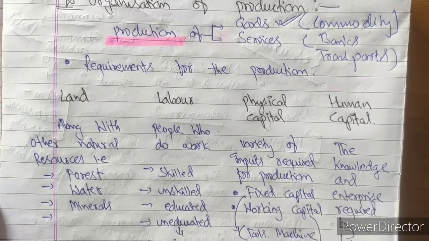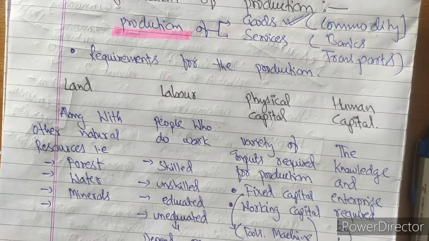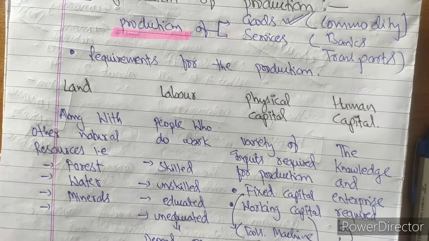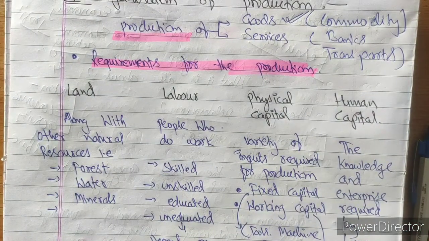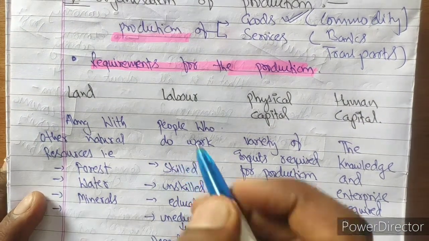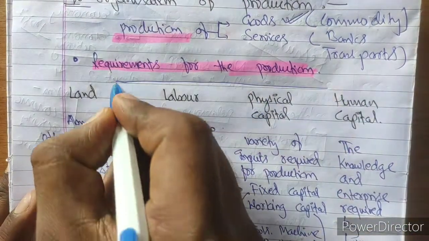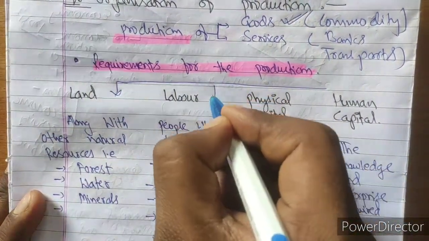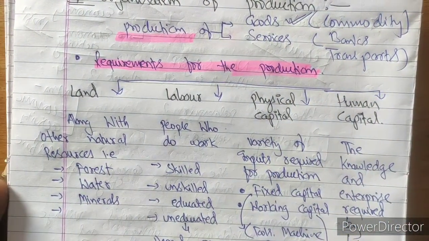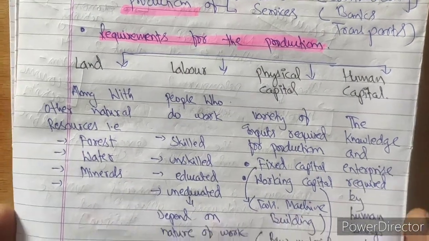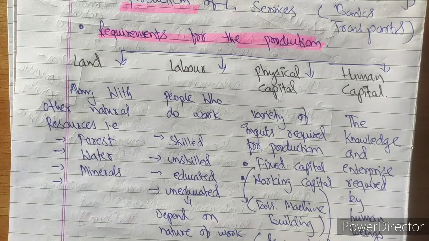Okay, then the requirements for production. Production will not happen automatically. It is not easy to convert raw material into goods and commodities. There are certain major requirements of production, divided into four parts. The first is land, second is labor, third is physical capital, and fourth is human capital. I hope you are getting me. The requirements of production are also known as factors of production.